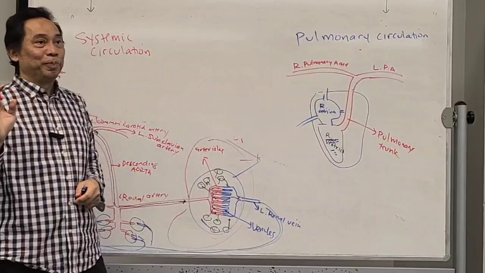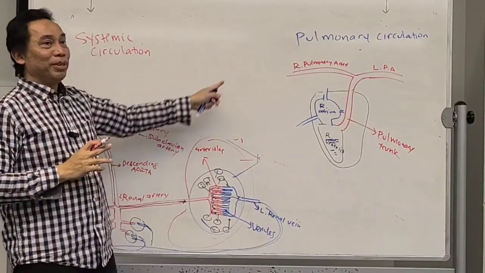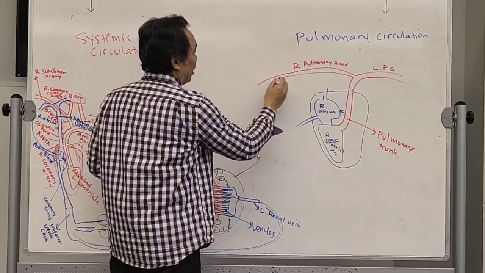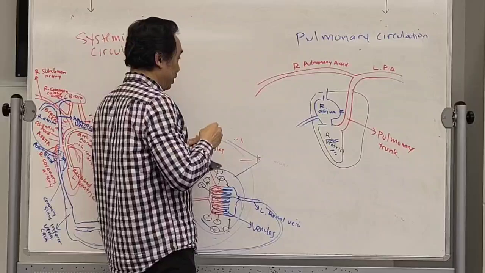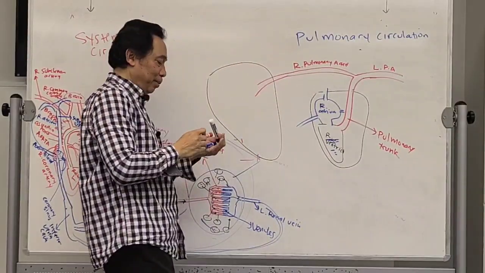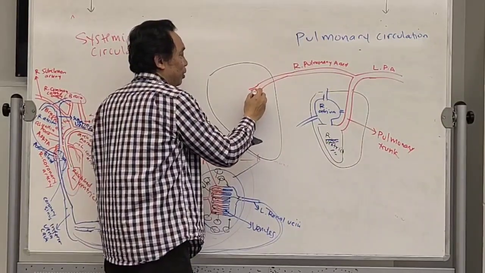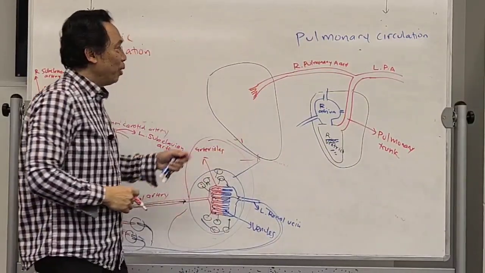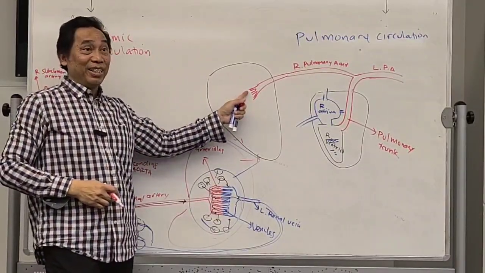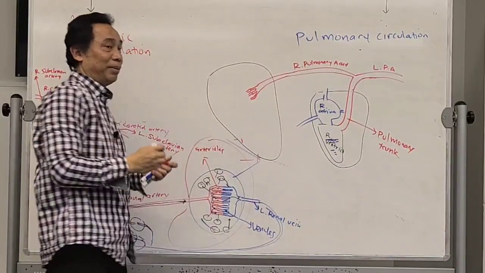Are you with me? Now, I'm going to just draw the right side because we have bigger space over here. So over here, going to the lungs. Let's say this is the lungs. And of course, it's going to be branching into smaller ones. What do you call the smallest artery? Arterioles. Right side over here.